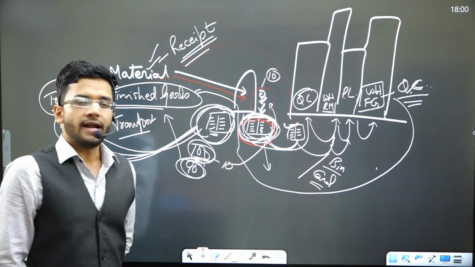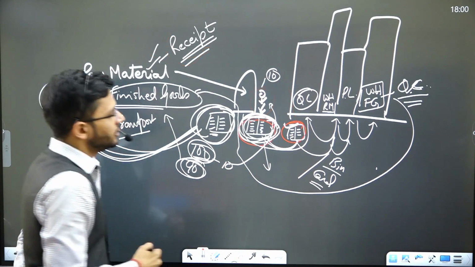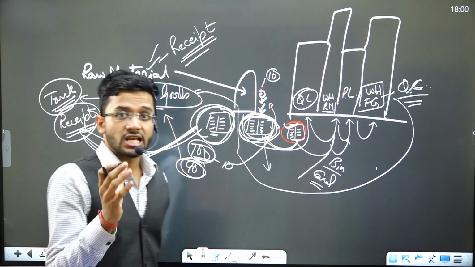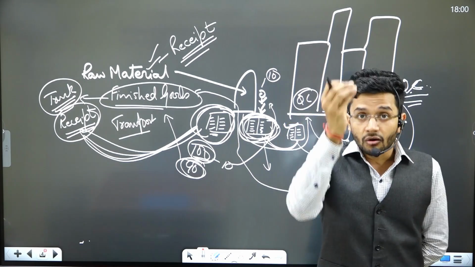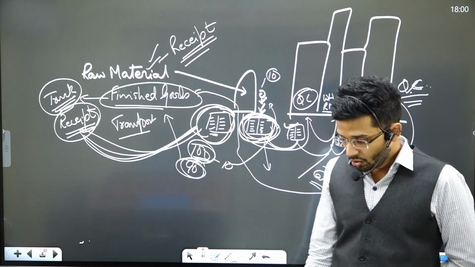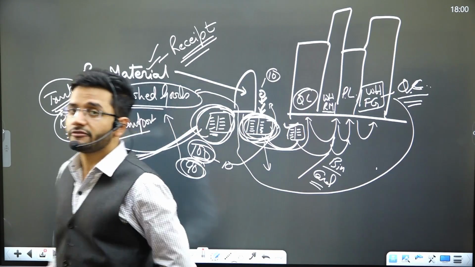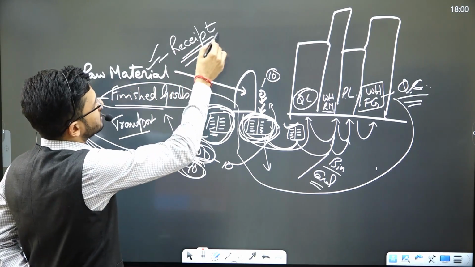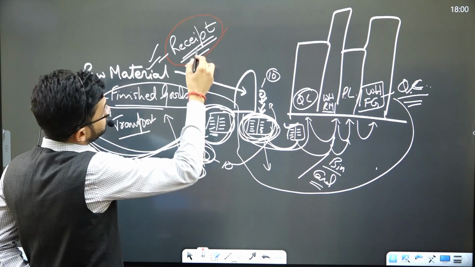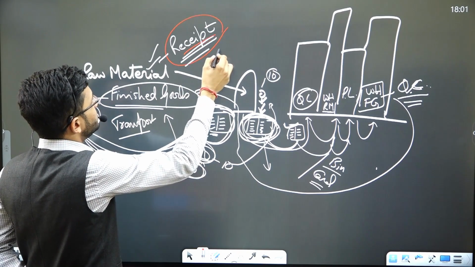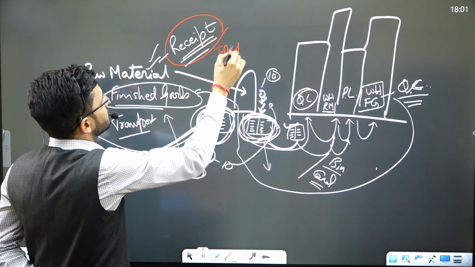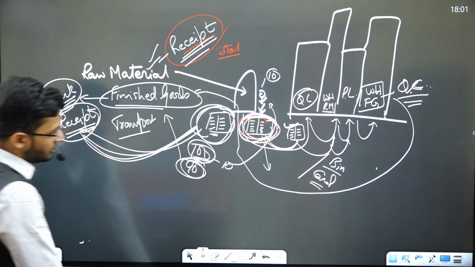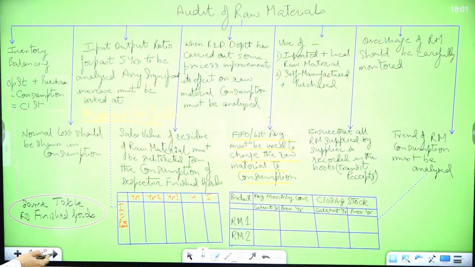This transit receipt should be tallied with the register at the gatekeeper, at the guard, and should also be tied with the quality control inward register, to know that the entire raw material supplied by the supplier is correctly recorded in the books of accounts. There is no raw material which has not been recorded. A simple check is to total all the transit receipts of a particular year and tally them with the gate inward register.